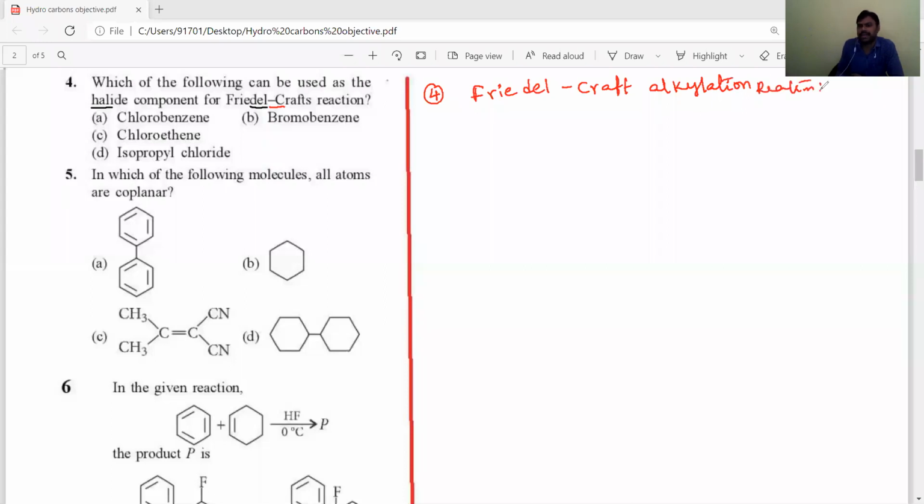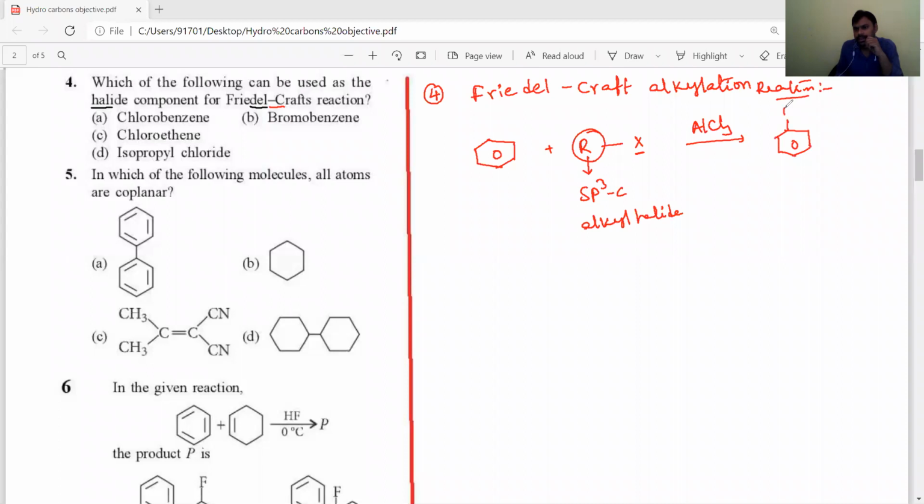So what is the Friedel-Crafts alkylation reaction? It means benzene reacts with alkyl halides. In this alkyl halide, the halogen is attached to a carbon whose hybridization is sp3. Okay, students. Now, in the presence of AlCl3, it forms alkyl benzene. Now, among the following, which alkyl halide can we use as the halide component in the Friedel-Crafts alkylation reaction, they are asking.